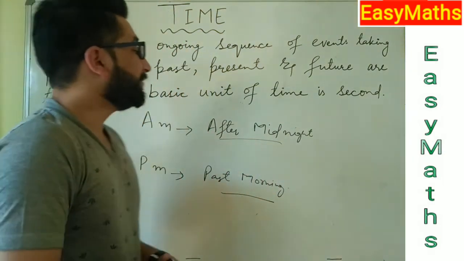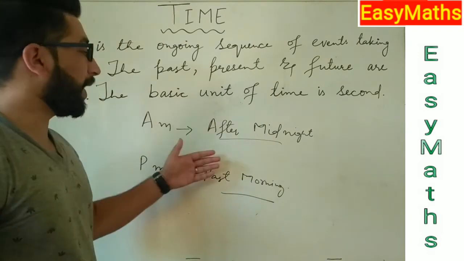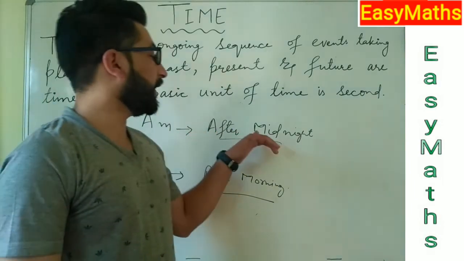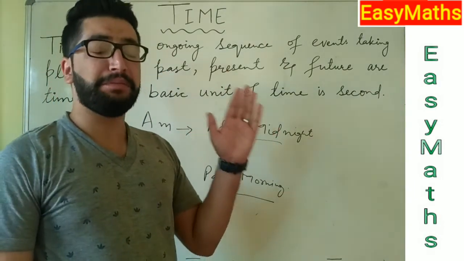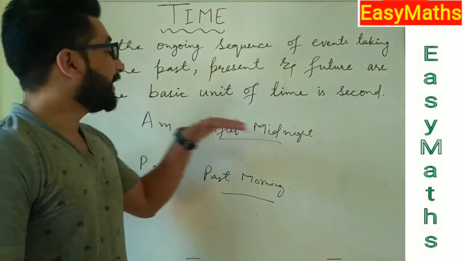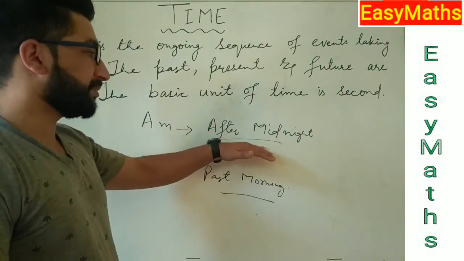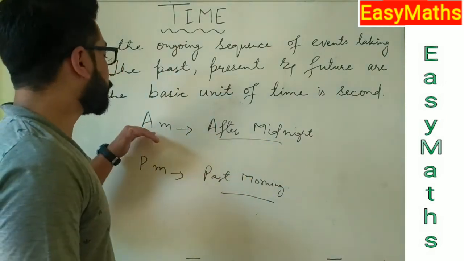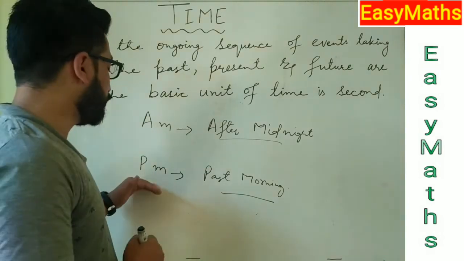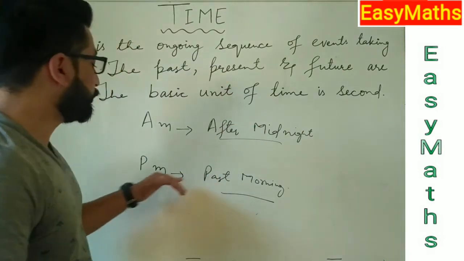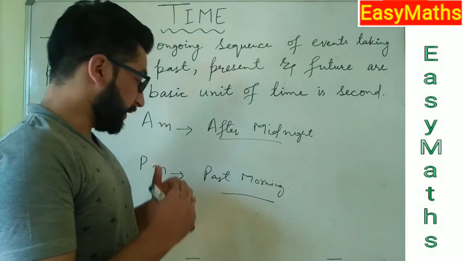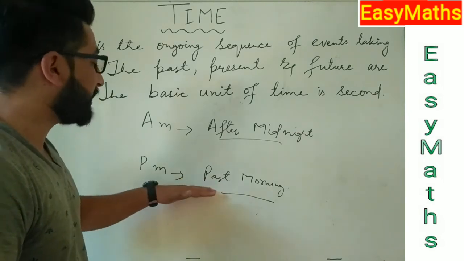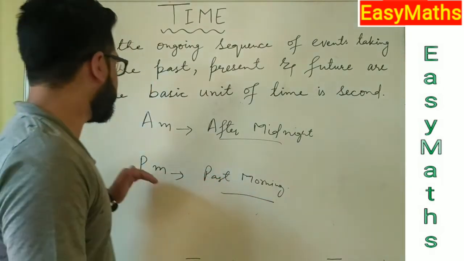Midnight is at 12 midnight. So after 12, whatever the time is, we use AM for that. From 12 midnight to 12 noon, we use AM, that is after midnight. And from 12 noon to 12 midnight, we use PM, because up to 12 noon we have morning, and after that morning is past, so we say past morning, that is PM.